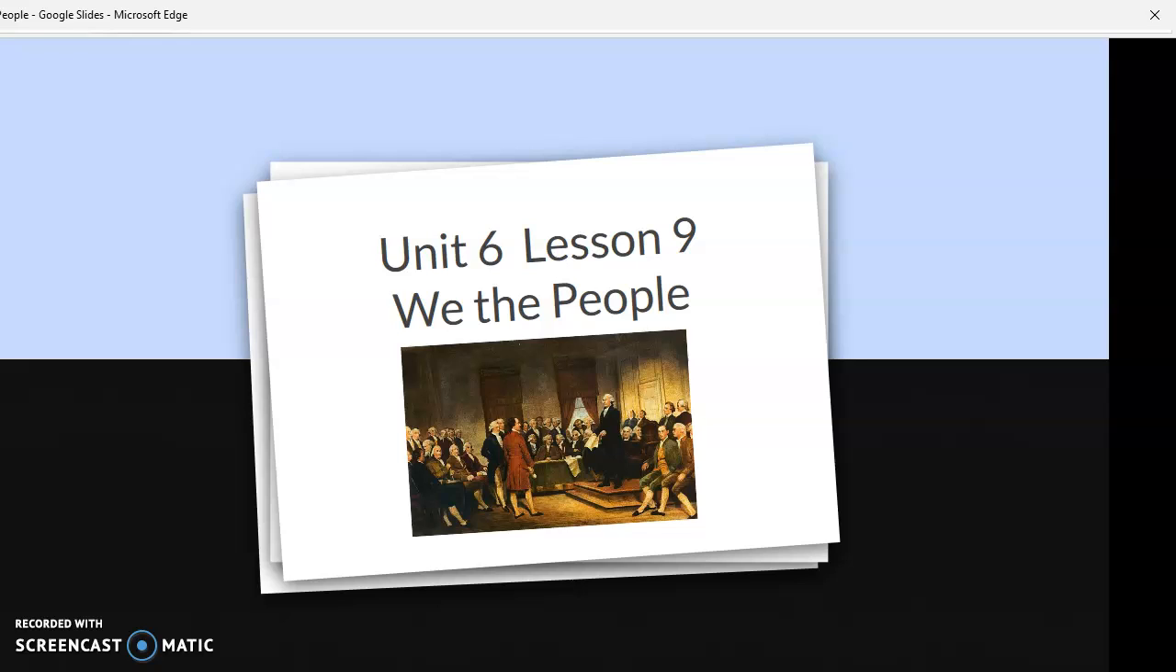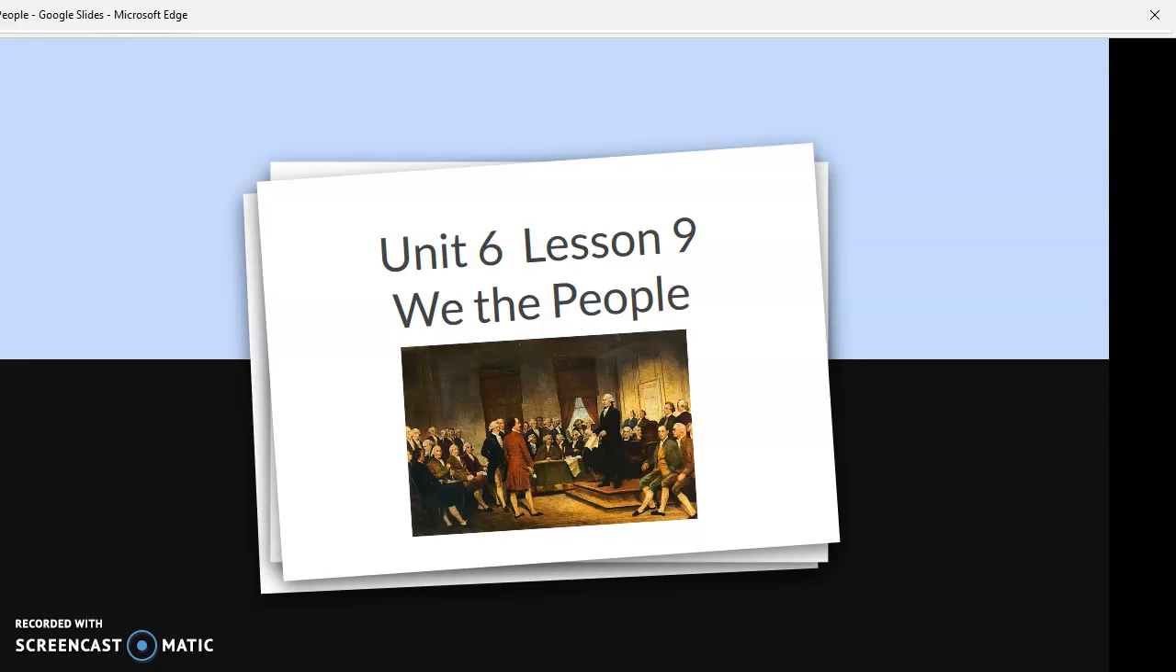They were able to put together a document that even now is the law of the land, and it is called the Constitution. We're going to figure out and learn a little bit more about this Constitution and why it's so important to citizens in the United States of America.